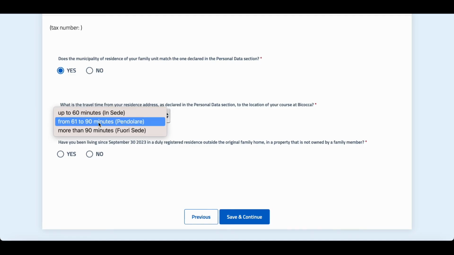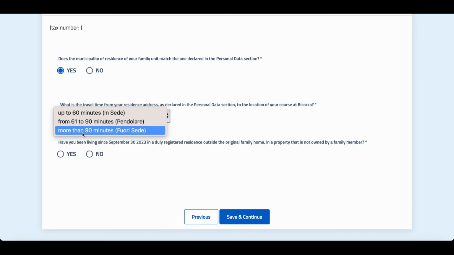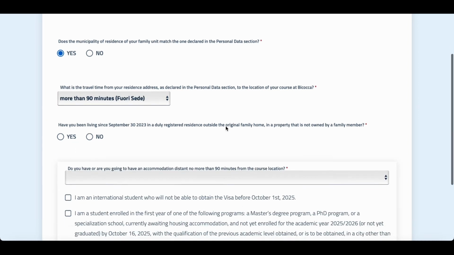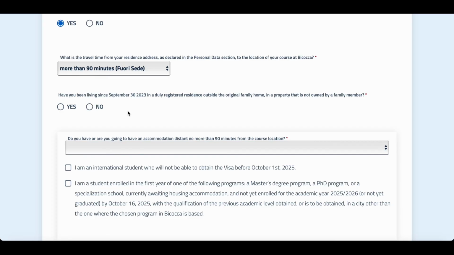The second category is commuters, students living in nearby cities who can come to university daily; they get the second highest scholarship. The third category is non-resident or outside students, normally students coming from other countries, and they get the maximum scholarship. You need to choose this option if you are non-Italian and coming from another country.